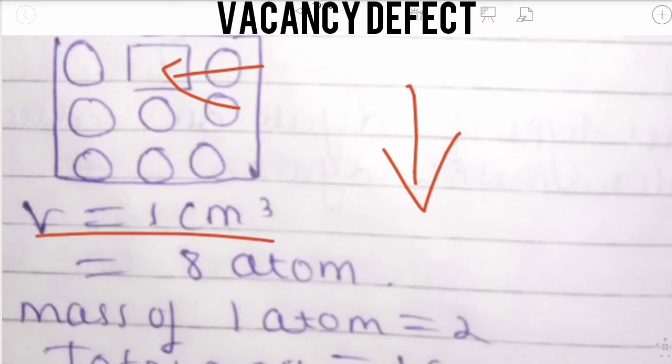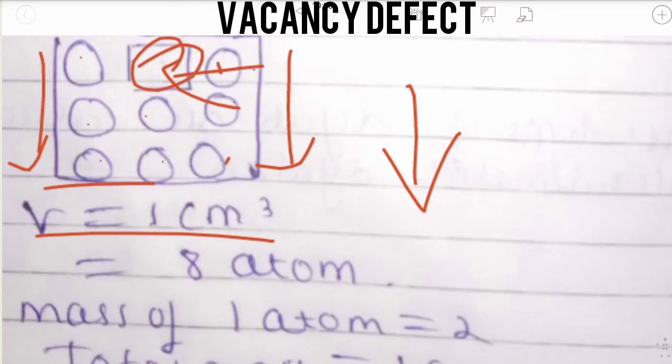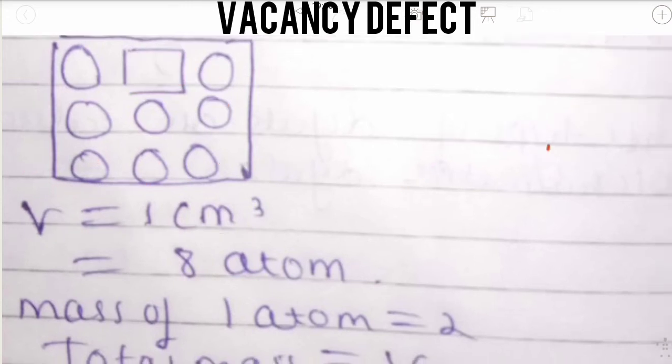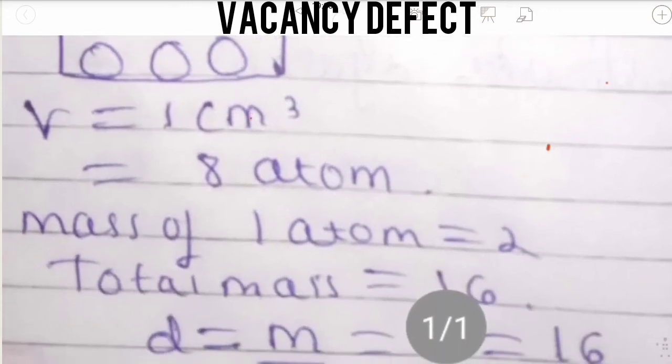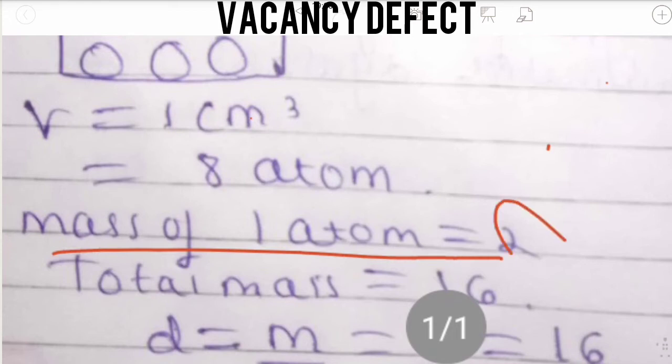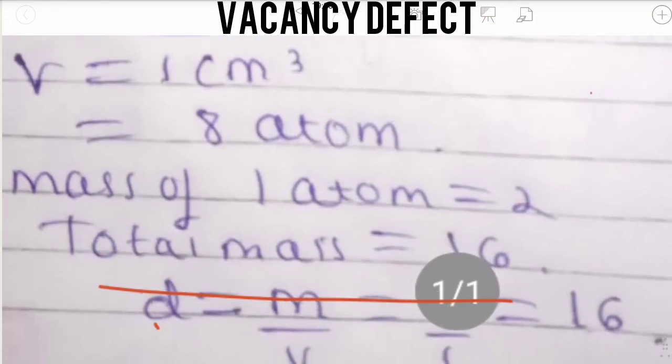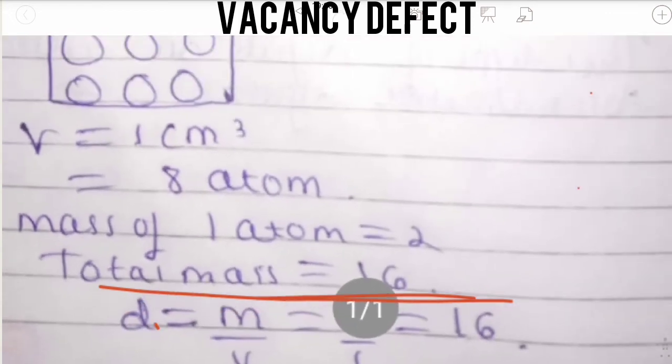The volume is 1 centimeter cube, because length, breadth and height are each 1. The number of atoms present here is 8: 1 2 3 4 5 6 7 8, because this atom has left its own place. So there is a gap formed. The mass of one atom is 2 as usual, so the total mass is 16.